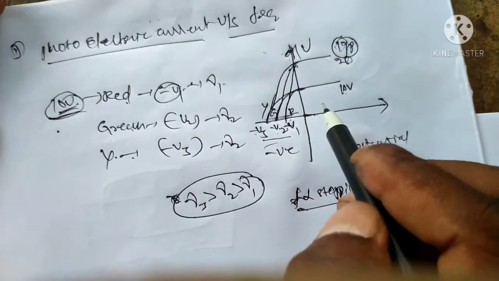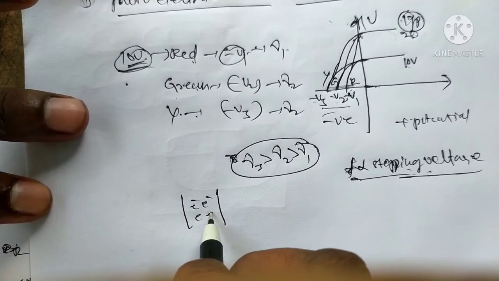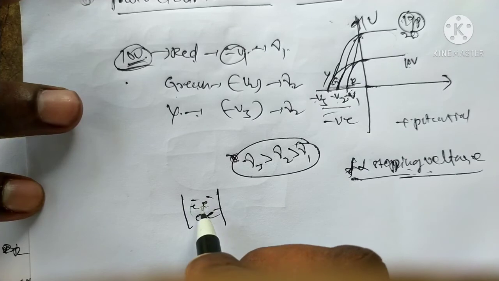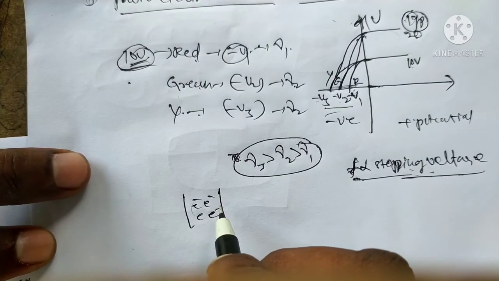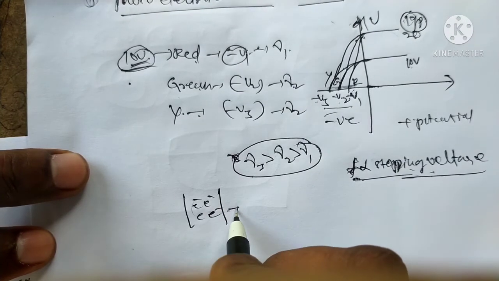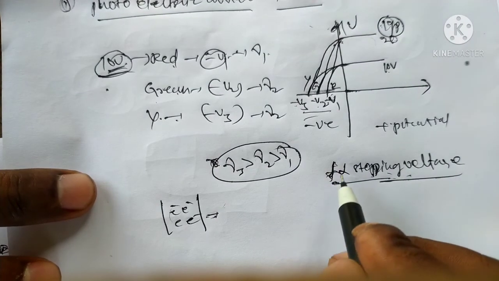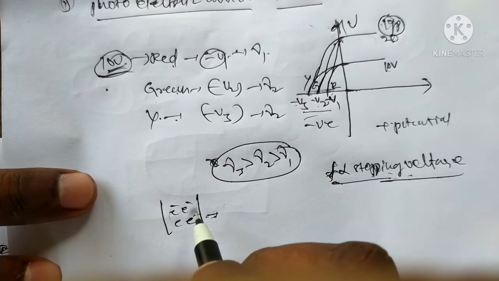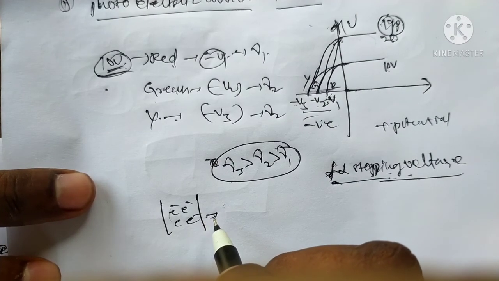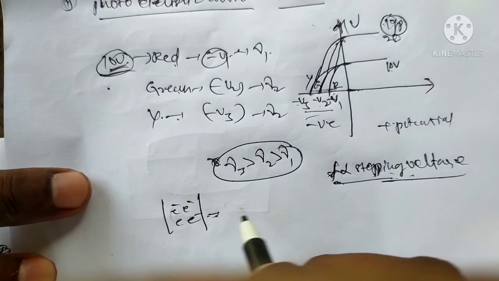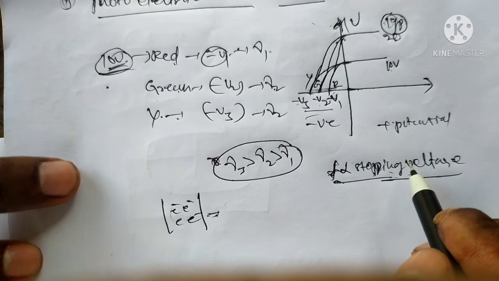In the case of two plates, if the intensity is more, the electrons are more. The flow of electrons, the number of photons, depends upon intensity, but intensity does not affect the stopping voltage. The stopping voltage depends only on frequency. The current is proportional to intensity, but intensity is independent of the frequency and stopping voltage.